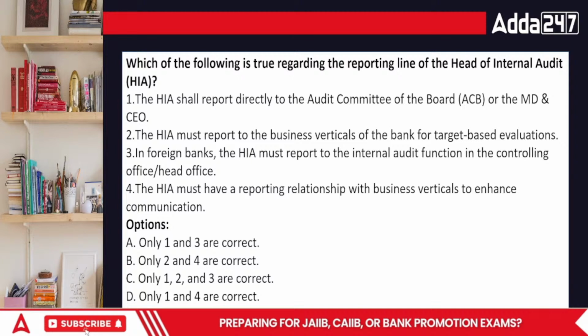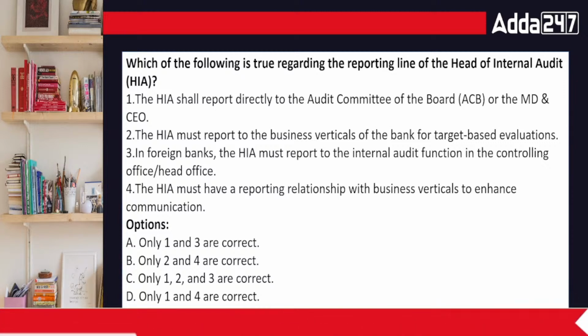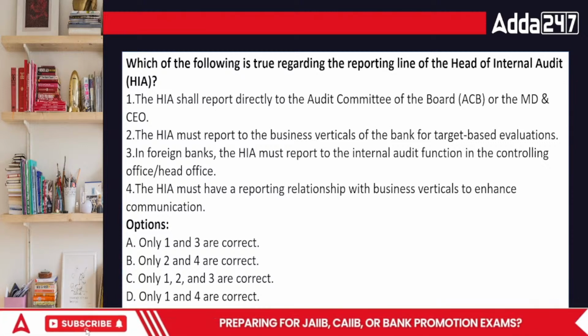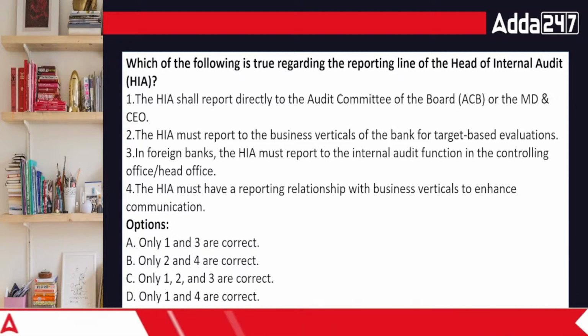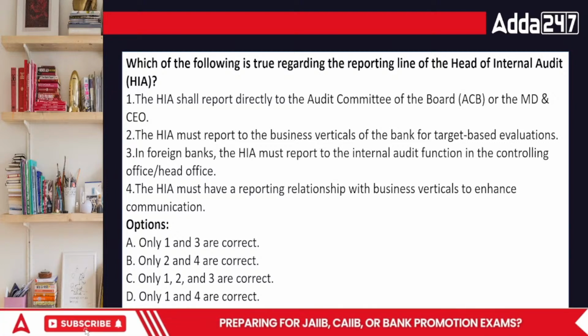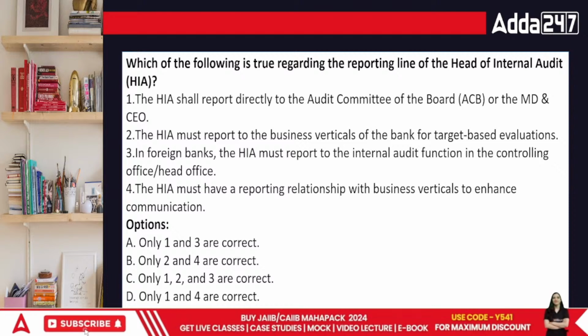In this case, they say, which of the following is true regarding the reporting line of head of internal audit? The HIA shall report directly to the audit committee or the MD and CEO. The HIA must report to the business verticals of the bank for target based evaluations.